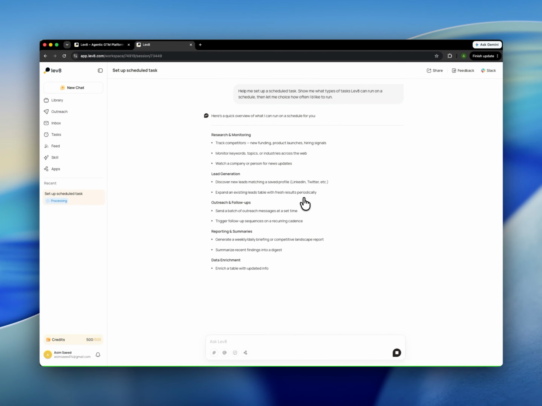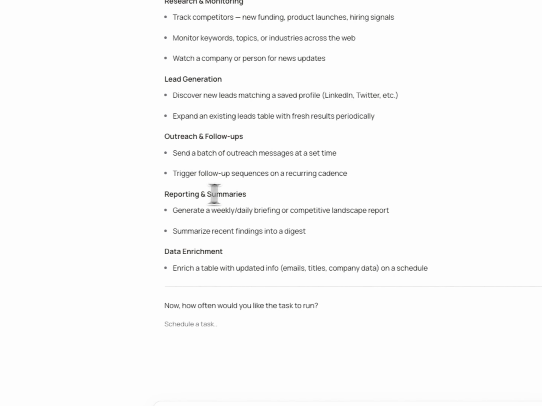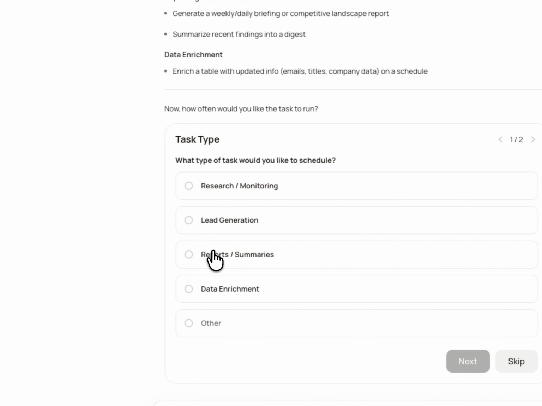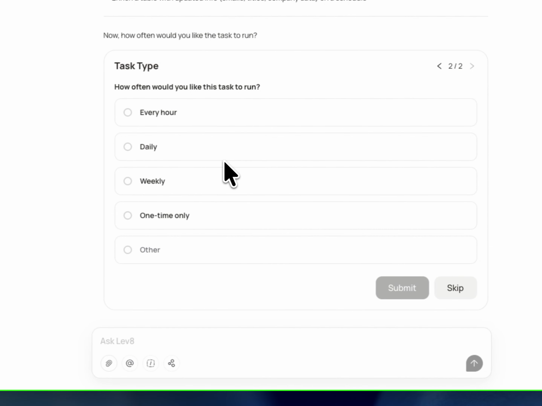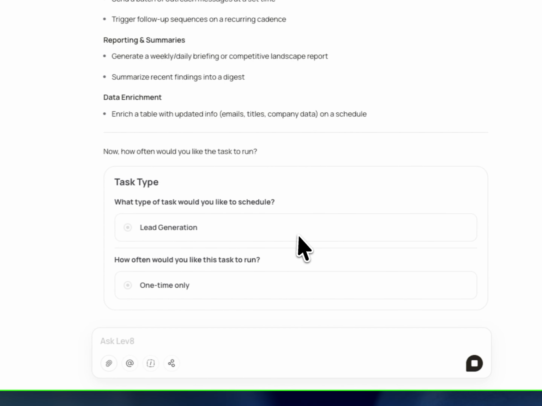Okay, so these are the task types that Lev8 can perform: researching and monitoring, lead generation, outreach, report summarization, data enrichment, and now it's asking what kind of task you want. I preferably said lead generation and one time only.